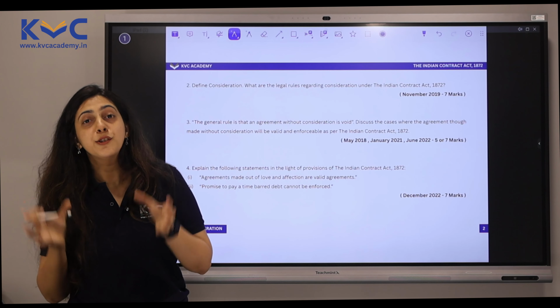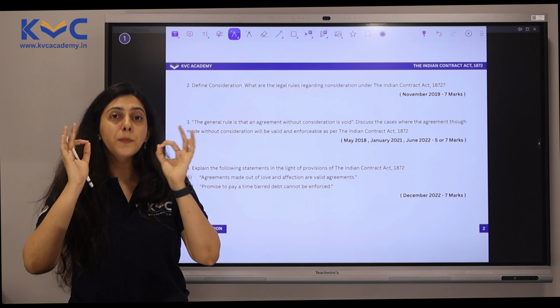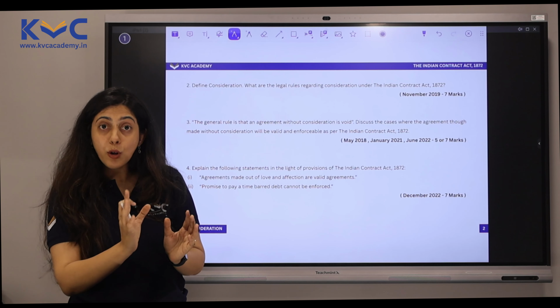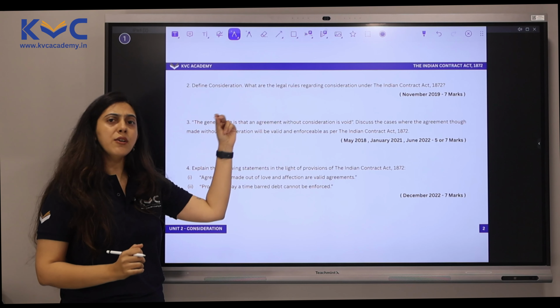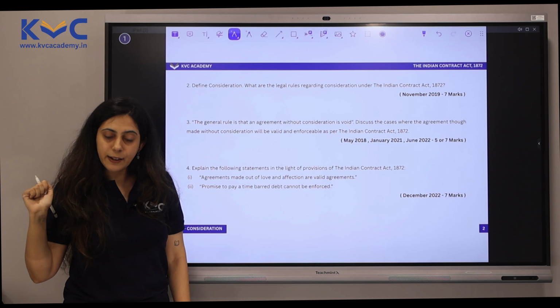You are dealing with the Institute of Chartered Accountants of India here, and they want their answers to be clear, precise, and to the point also. So you have to give the explanation, write the side point and give the explanation. You can directly write what is given in the notes itself.